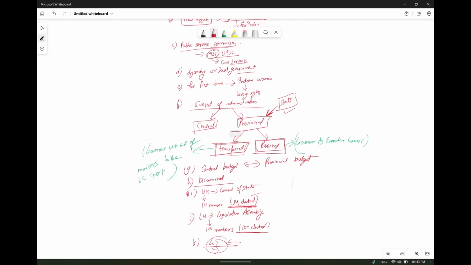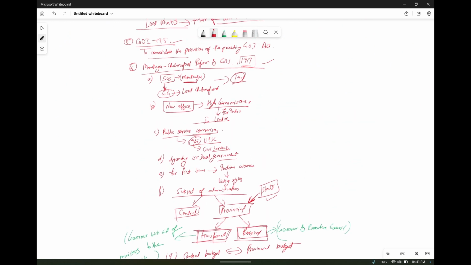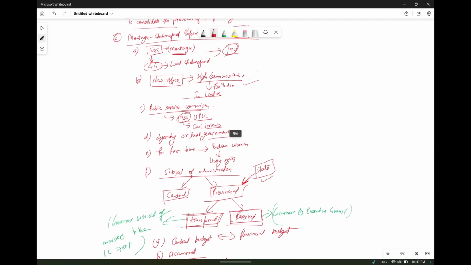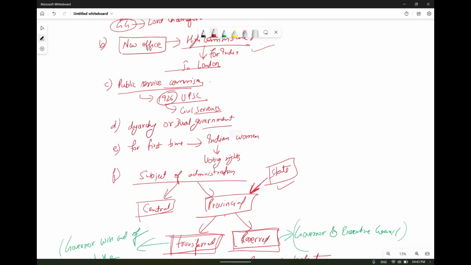Many important things happened under this act. Montagu and Chelmsford together formed this reform. First, a new office, the High Commissioner for India, was set up in London, and some work was divided to be performed by them. Then, for the first time, the Public Service Commission was introduced through this act, and in 1926 the UPSC was formed, which recruits the civil servants.